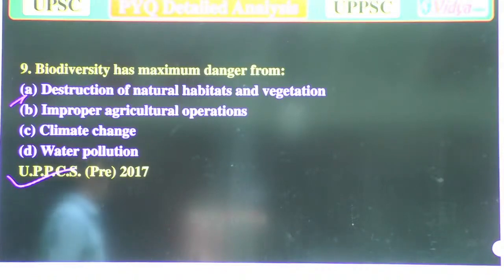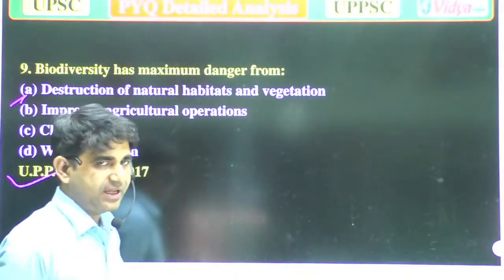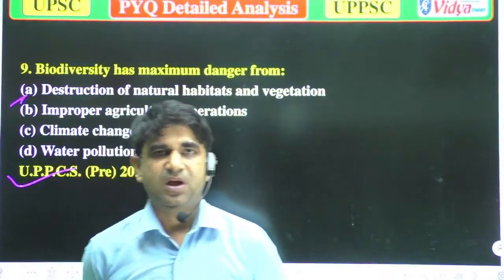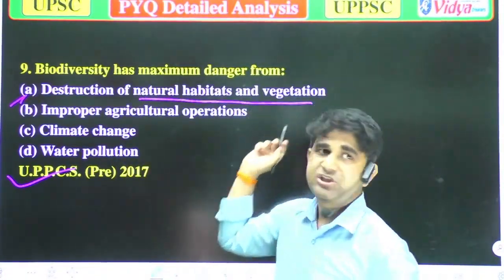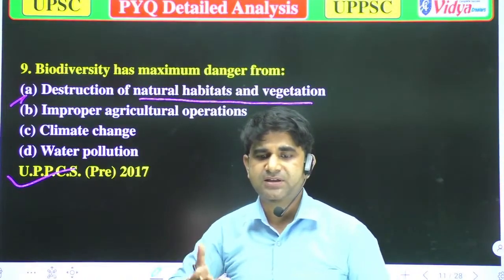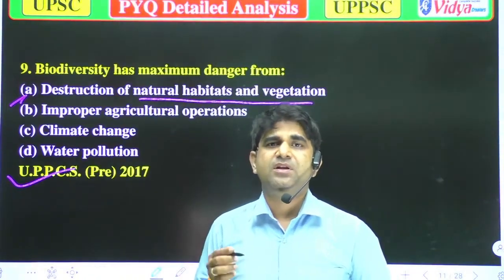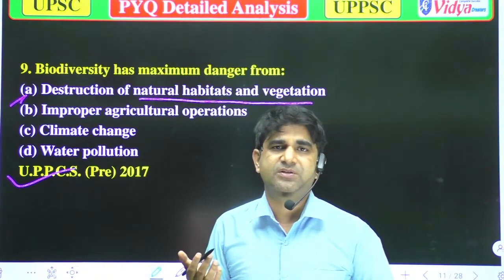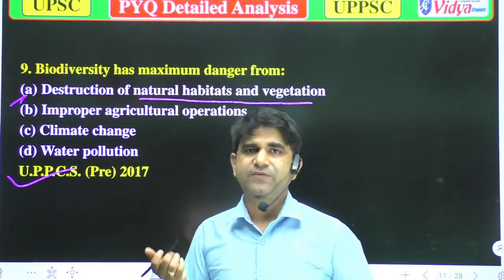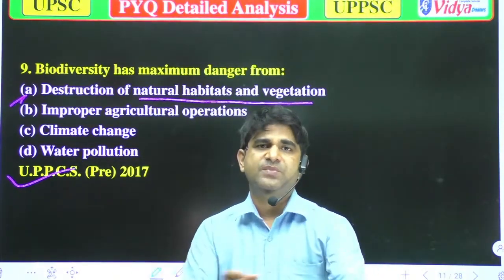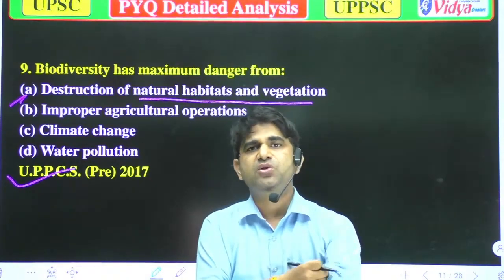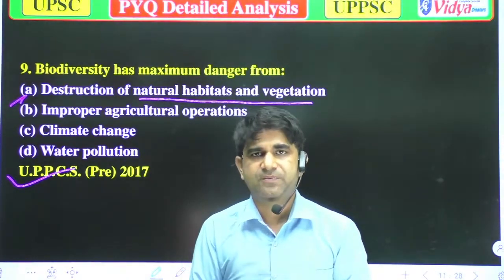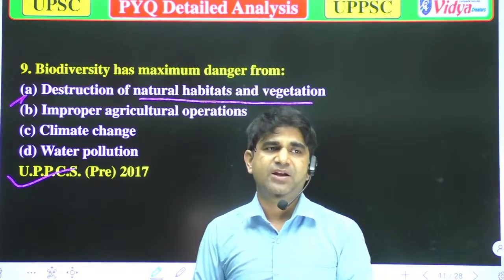Biodiversity has the maximum danger. Why does biodiversity have maximum danger? Our option A is destruction of natural habitats and vegetation. It could be the correct answer, because when there is destruction of natural habitat, all the organisms found in those areas cannot survive.